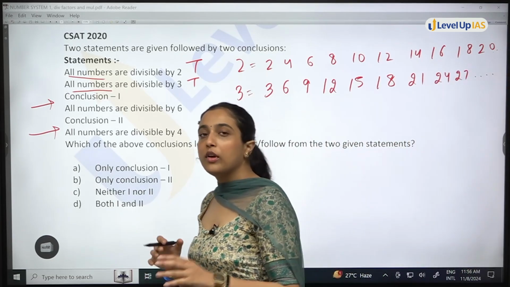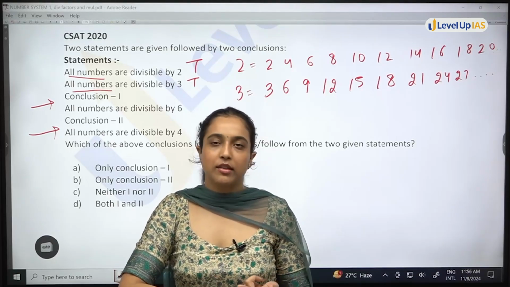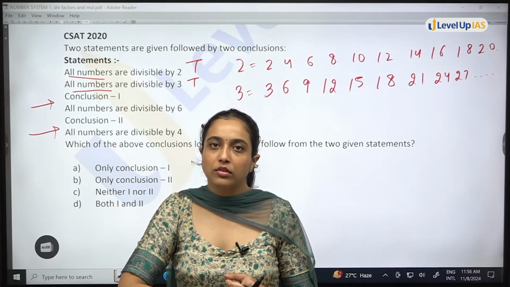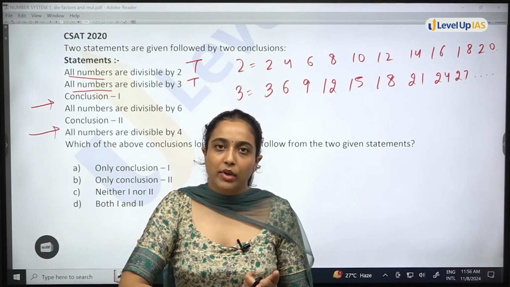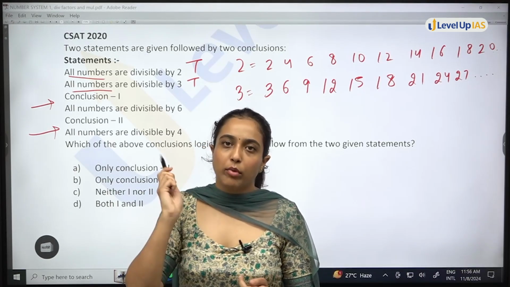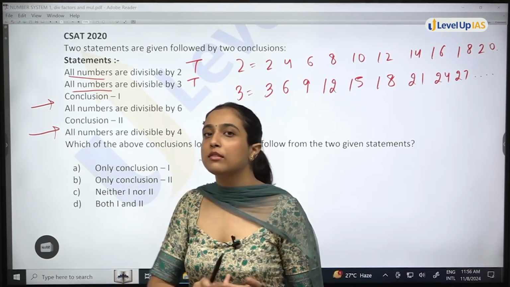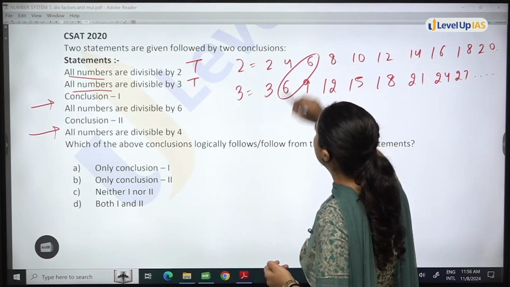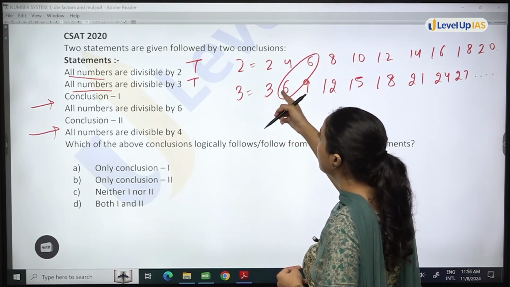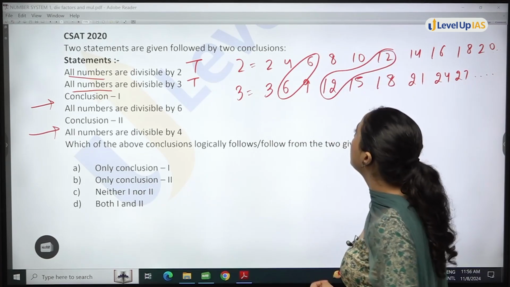Okay. So if I say there is a set in which you have to check numbers that are divisible by 2 also, numbers that are divisible by 3 also. It means numbers that are coming in the table of 2 also and the table of 3 also. Which means we have to find the common multiples. 6 is the first number that is common to both. 12, second number common.